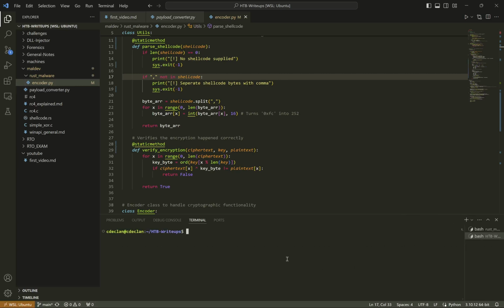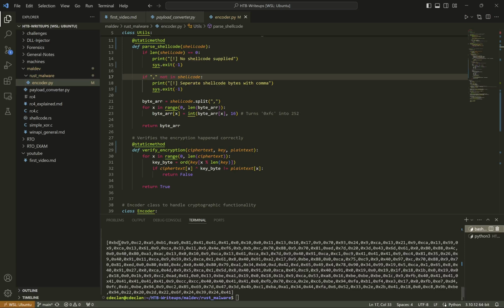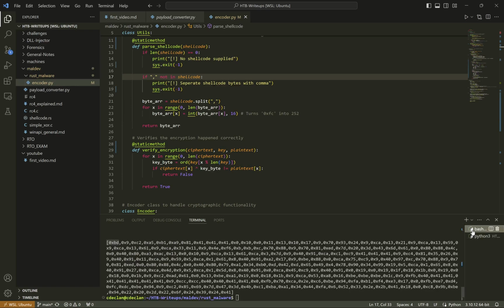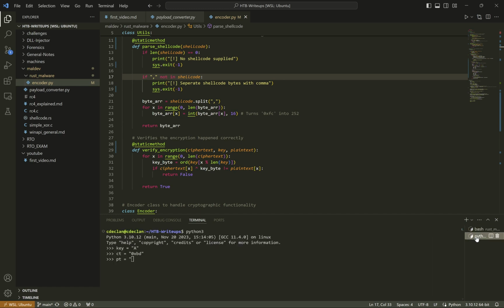So let's verify the encryption worked correctly. Python 3. So key equals a, ciphertext equals 0xBD. We're just going to verify that the first byte encoded correctly. So ciphertext is BD and plaintext equals, so the first byte of the plaintext was 0xFC.